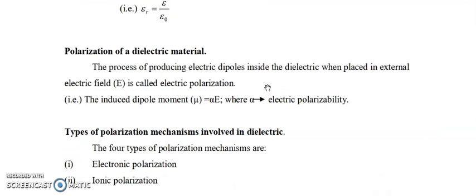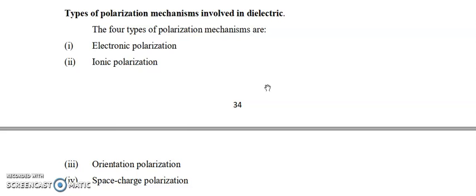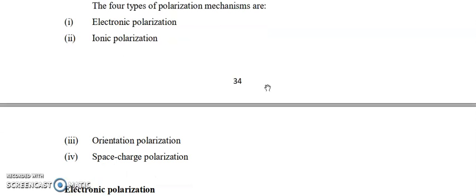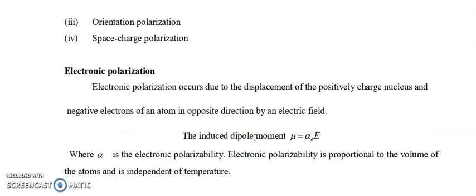Next we are going to discuss the types of polarization. There are 4 types of polarization. One is electronic polarization, second is ionic polarization, third is orientation polarization, and fourth is space charge polarization. We are going to study these 4 types qualitatively; we need not do the derivation. First, what is electronic polarization?